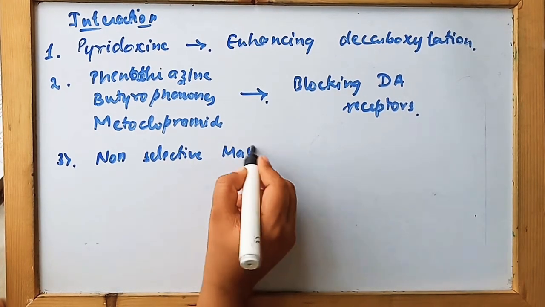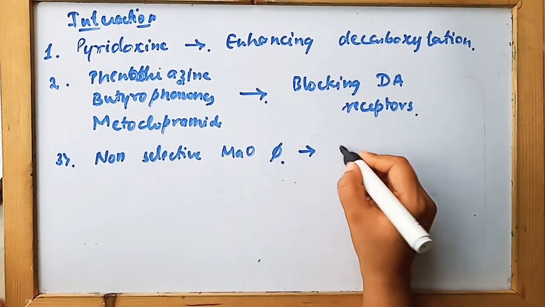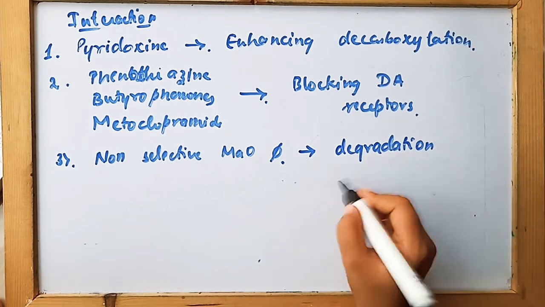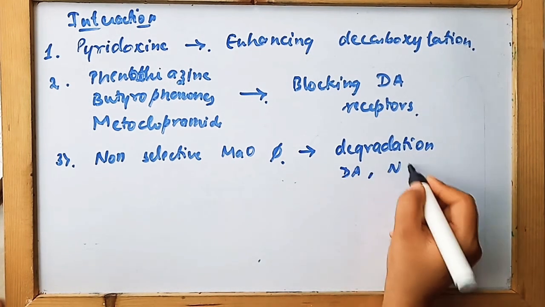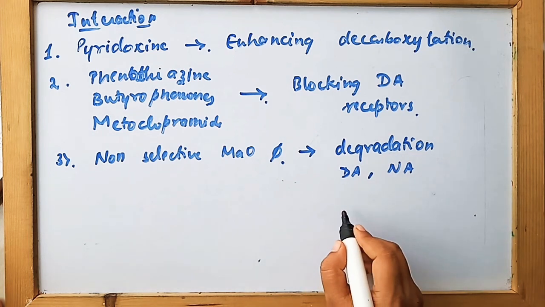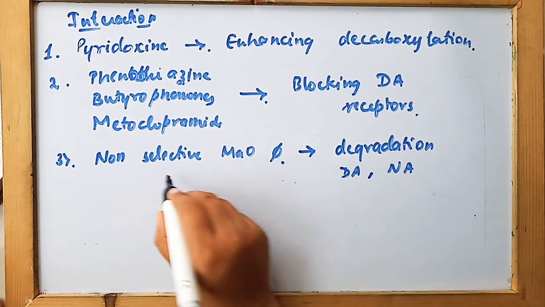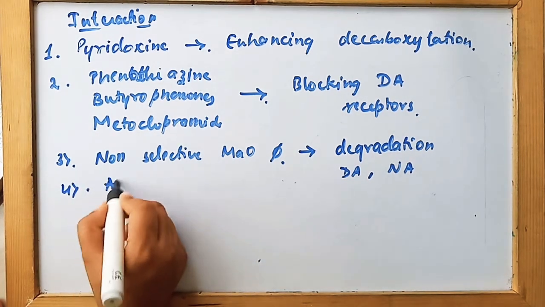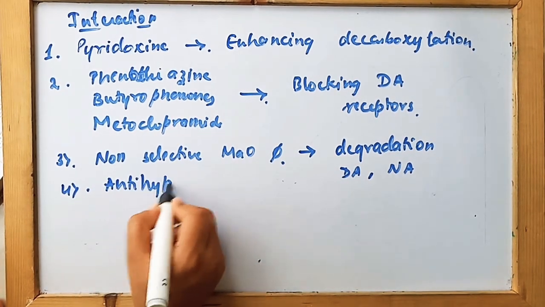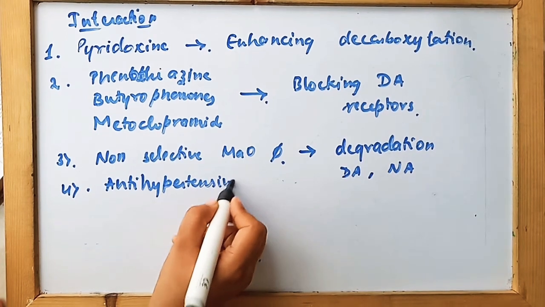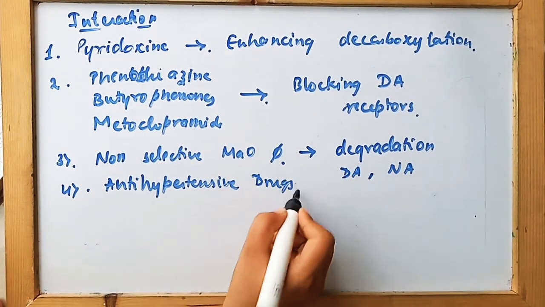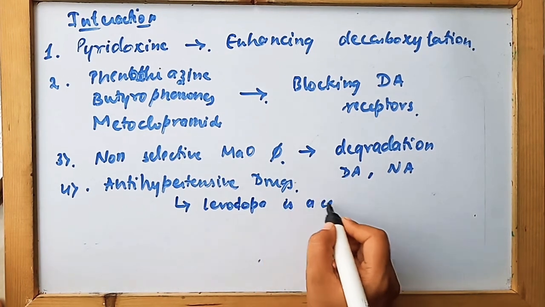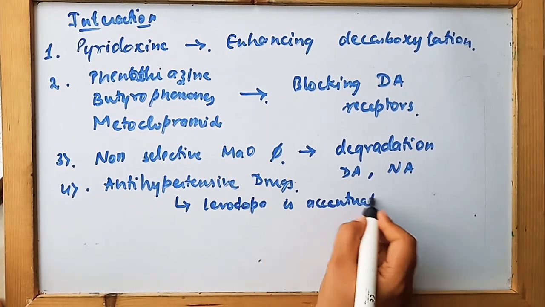MAO inhibitors. These cause degradation of dopamine, as well as the noradrenaline which is formed in the neuron by the synthesis process, and it is degraded by these non-selective MAO inhibitors. The other drugs are antihypertensive drugs like reserpine, which cause the parkinsonism to be accentuated in patients.